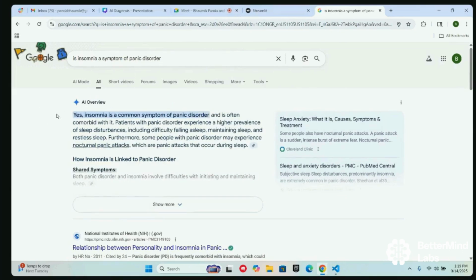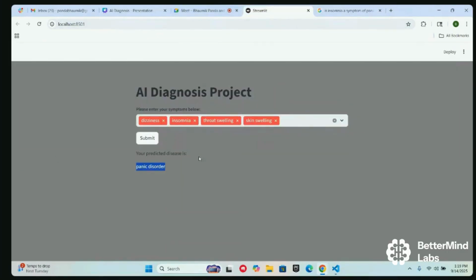And just our AI overview. And yes, it's a common symptom of panic disorder. So as we can see, it's pretty accurate, and it gives the user whatever they need, based on whatever symptoms they inputted.